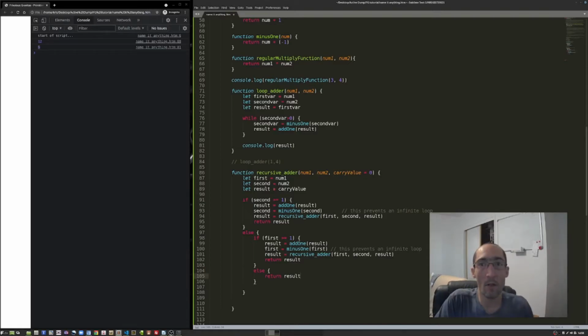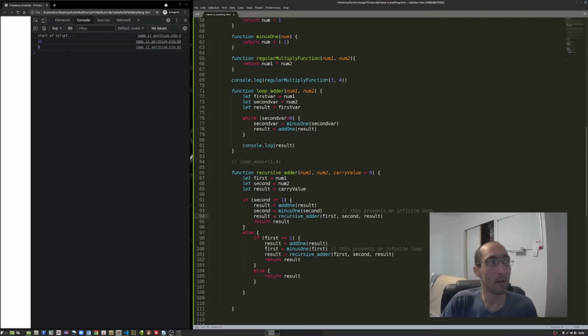And what else? So I'm setting result to be our carry value. So the first time we call it, it's going to be 0. And then if second is greater than or equal to 1, we're going to add 1 to our result. We're going to minus 1 to the second number because that's what we're looping from. We could have chosen the other one and just done first and first, and then changed this to second and second. Doesn't really matter which direction we go.